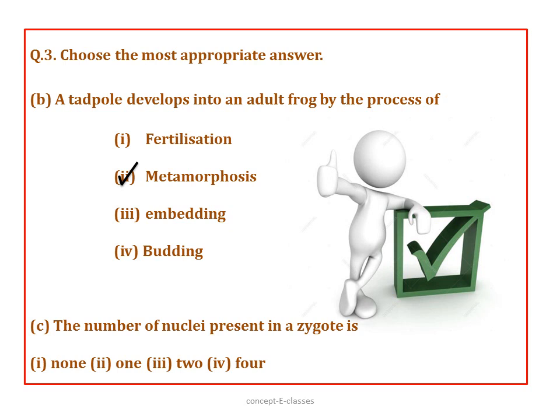So that transformation of a tadpole into an adult frog is the process of metamorphosis. Now see, the number of nuclei present in a zygote is it 1, 2, 4 or none? Of course the answer is 1. When the nucleus of a sperm cell and the nucleus of an egg cell fuse together, they form a single nucleus, and that fertilized egg is termed a zygote.